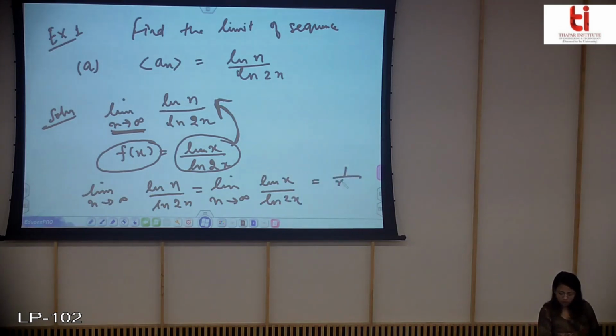So I am applying the L'Hopital rule and finding the derivatives both in the numerator and denominator, and this will be equal to 1. So therefore you can easily see that this sequence will converge because the limit is finite and unique, and therefore the sequence an will be convergent.